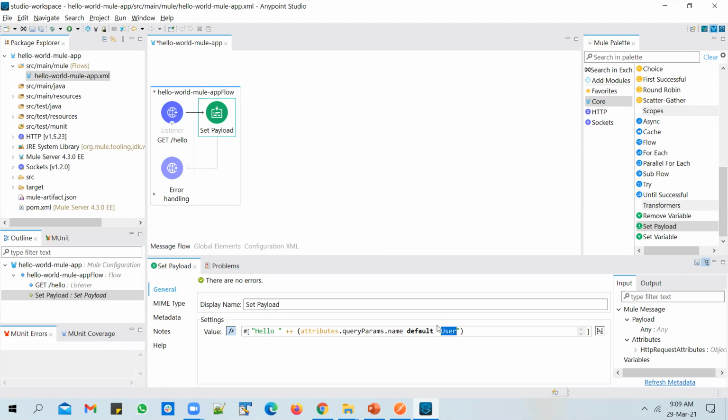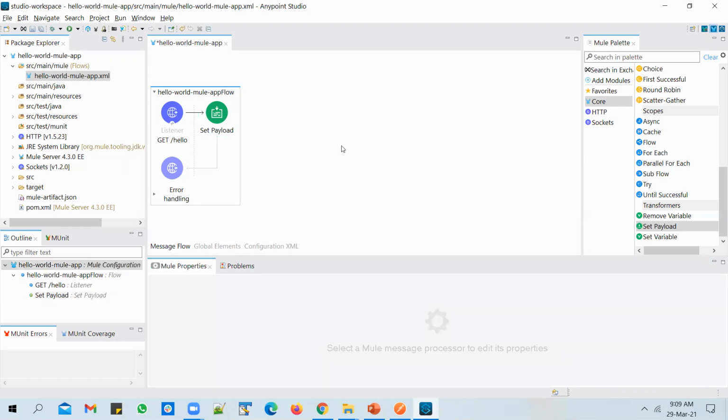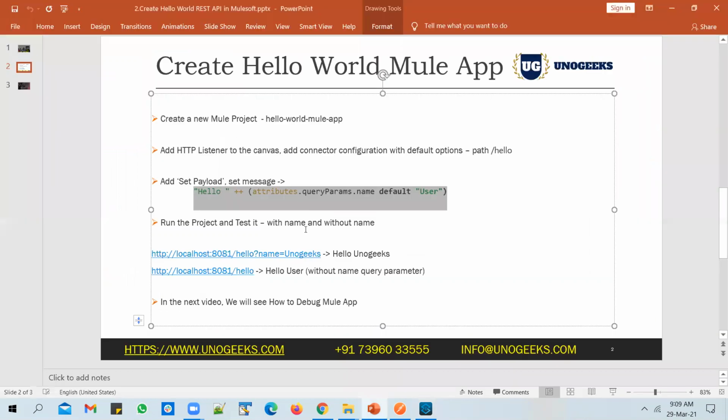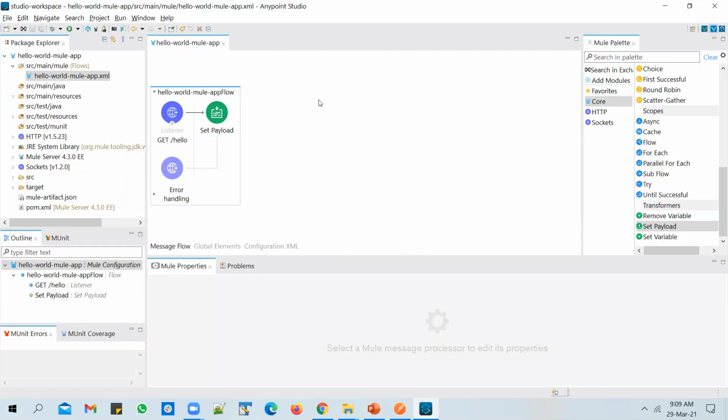If they don't pass in name, it will be hello plus, if the name is null, use a default value called user. You can use any value here that you want. So this is how you set the payload to prefix hello to the query parameter name and send it back as a response. Okay, and we can run the project and test it now.